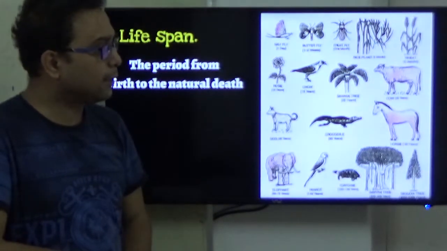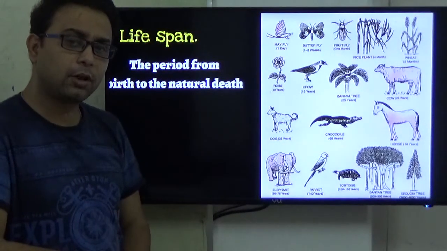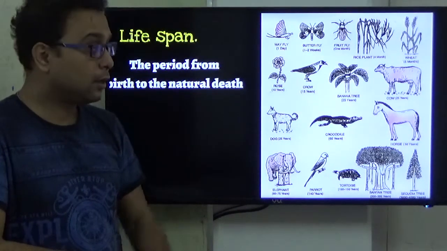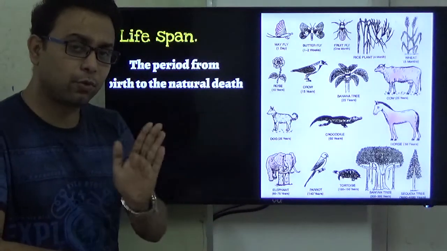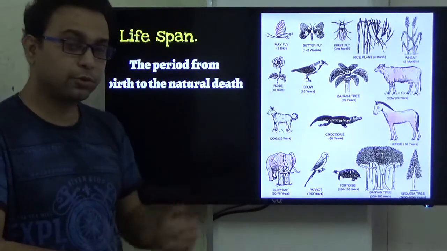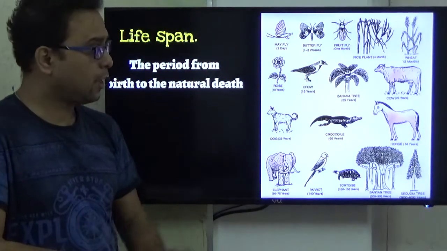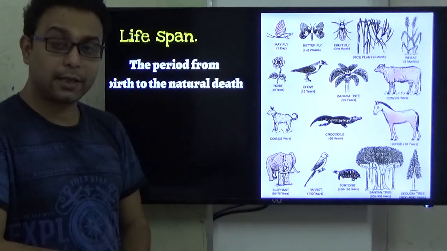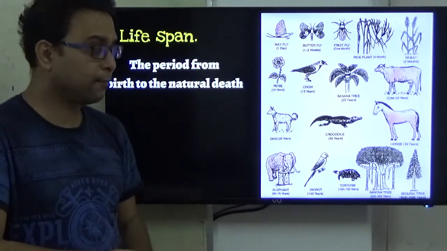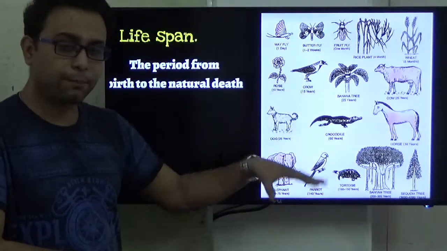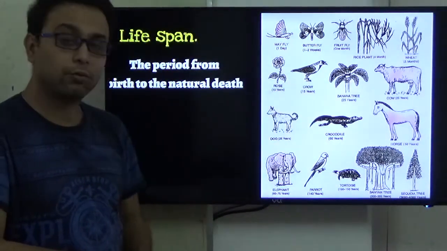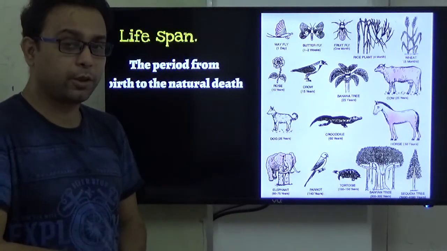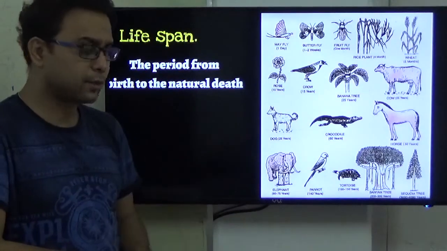Rice plant, its lifespan is 4 months, so they are called annual plants. On the other hand, wheat has a lifespan of 5 months, 1 month more than rice. Rose, its lifespan is 10 years. Crow, its lifespan is 15 years. Banana tree, its lifespan is normally 25 years. Cow is also 25 years. Dog, its lifespan is approximately 25 years, varying in different species.